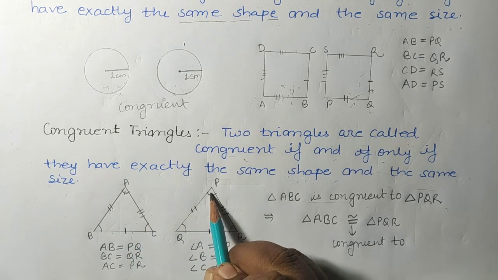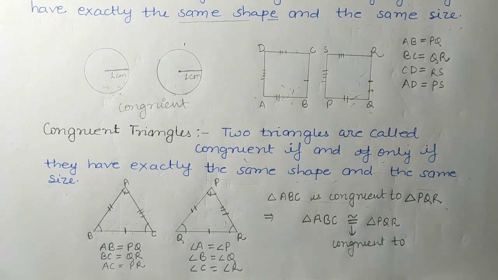That is, angle A should be equal to angle P, angle B equal to angle Q, and angle C equal to angle R. So if the corresponding parts of two triangles are equal, then the triangles are congruent. And mathematically we represent it as triangle ABC congruent to triangle PQR. This is the sign of congruency.